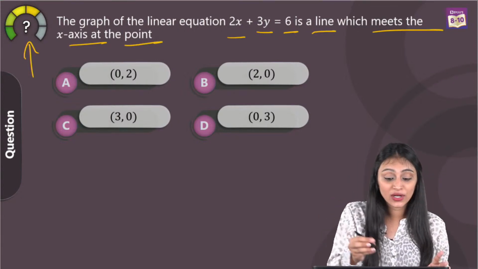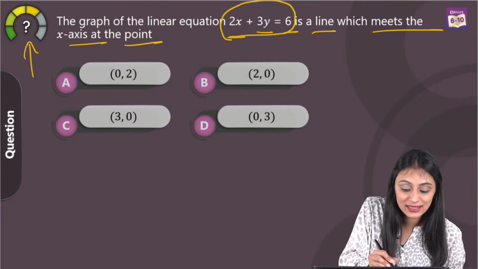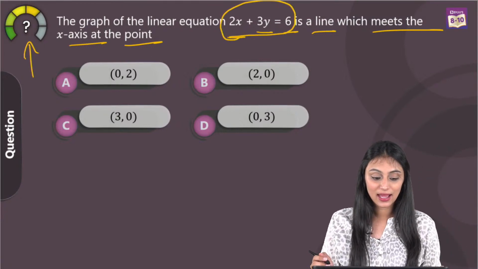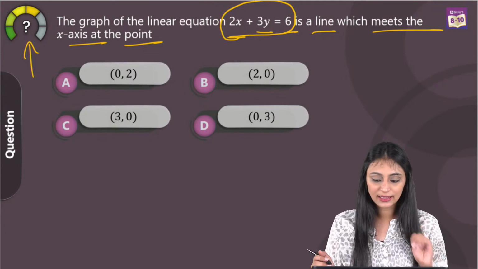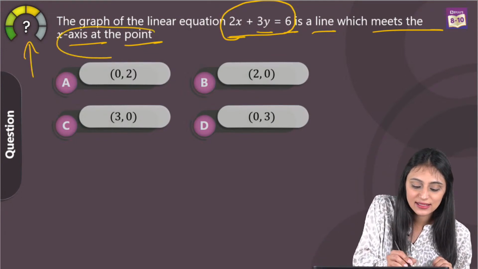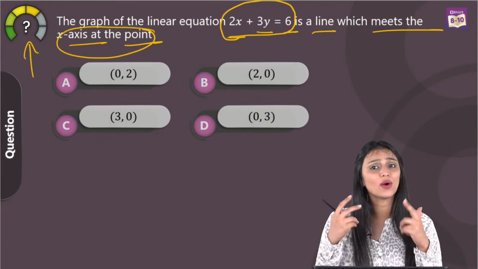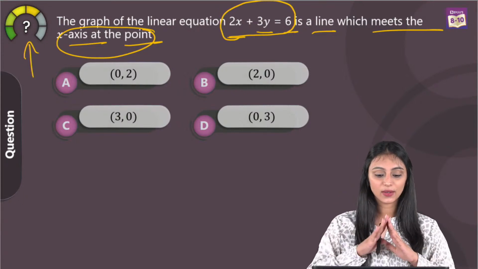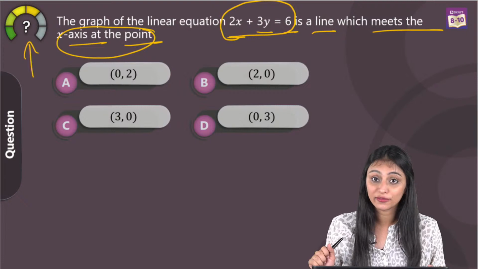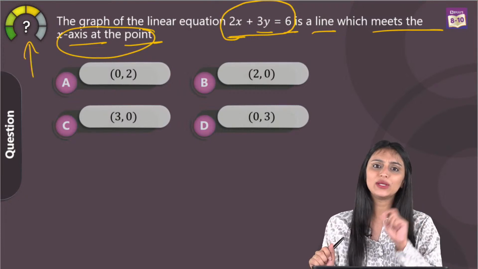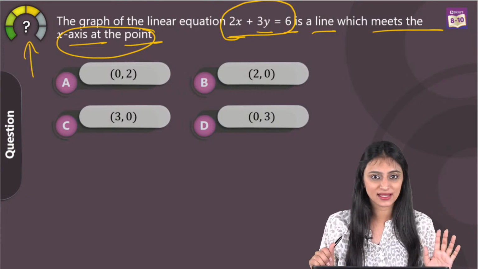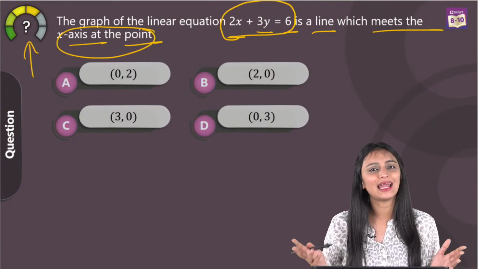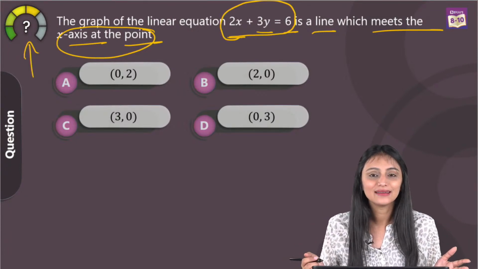See, we are given a linear equation over here, 2x plus 3y is equal to 6. The graph of this equation is a line and it is meeting the x-axis at some point. We have to tell what that point is. There are two ways to do this question. One way is that we plot the points on the graph, then we see where it is meeting on the x-axis. But that is going to be a little time consuming. Don't you feel that?